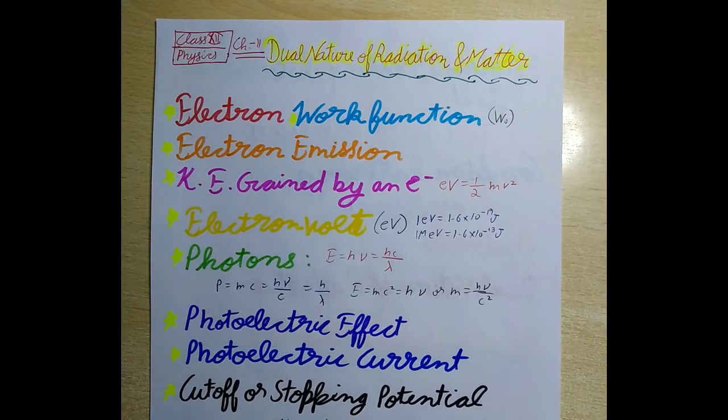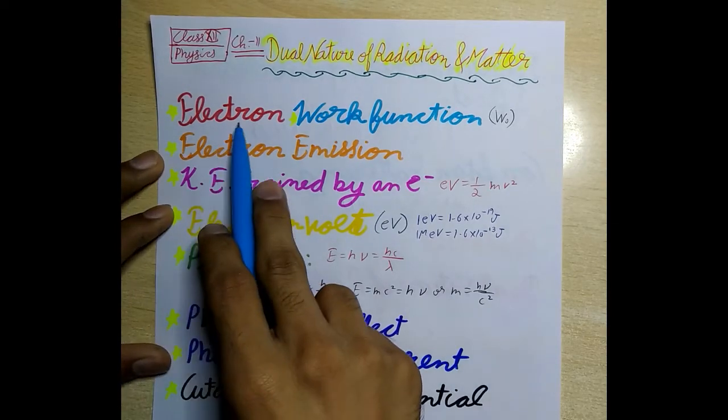Physics for Life. This is a quick revision video of chapter Dual Nature of Radiation and Matter. So let's start with electron.